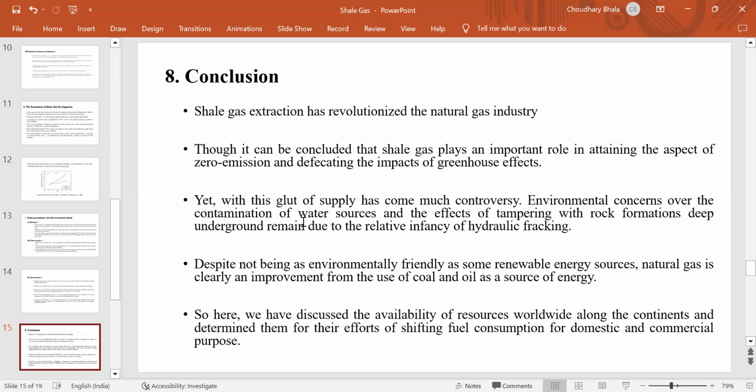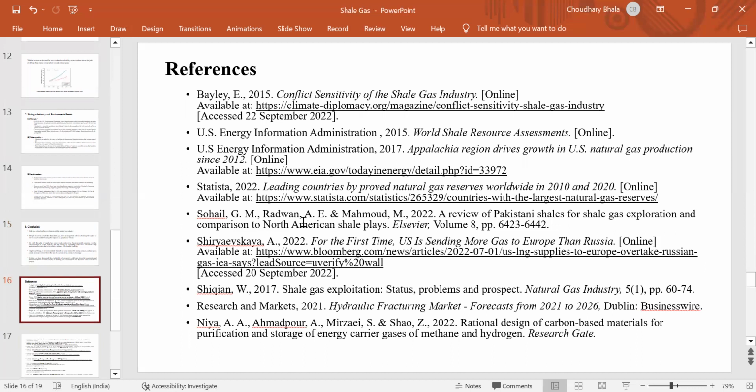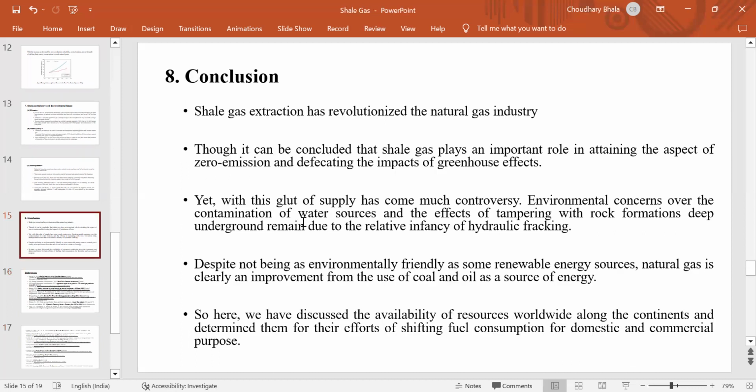So here we discussed the availability of resources worldwide along with the continents and determined their effort in shifting fuel consumption for domestic and commercial purposes. So that's about shale gas deposition and shale gas.